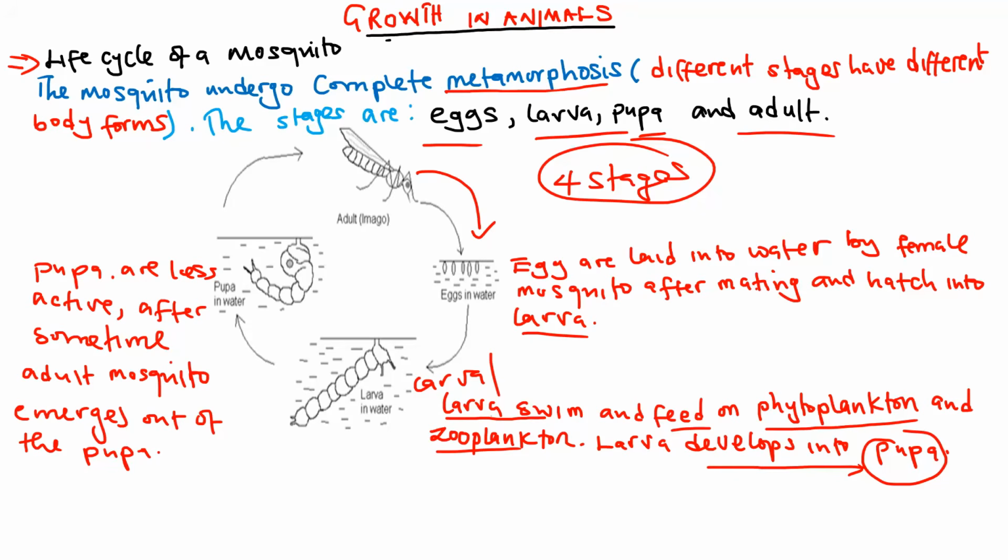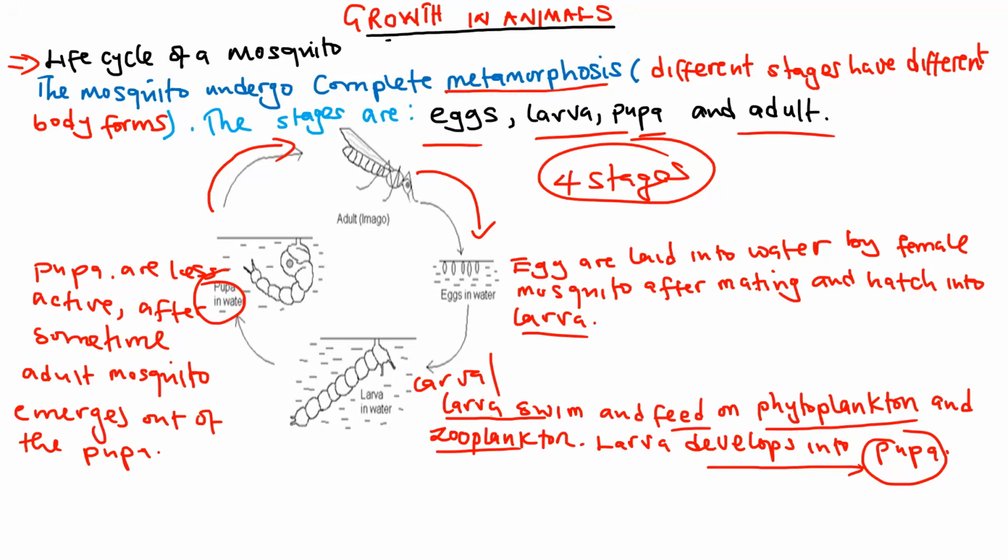And we are saying the larva, after some time, changes into the pupa. Now, about the pupa, this is less active and no feeding is occurring from this stage. It is inactive, no feeding, but it undergoes changes inside, and that results in it developing into an adult mosquito.